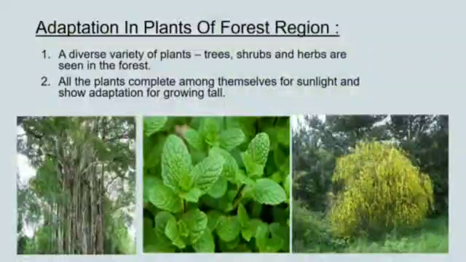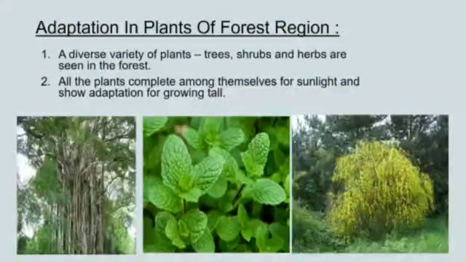Now let's know about adaptation in plants of forest regions. We can find varieties of plants in forest regions like trees, shrubs and herbs. These plants compete among themselves. Compete means they grow by themselves with the help of sunlight. Hence, trees grow tall to get sunlight, and climbers and vines grow to a great height with the support of trees.